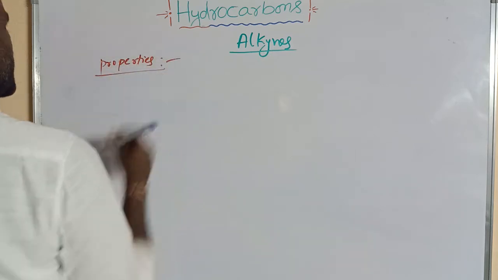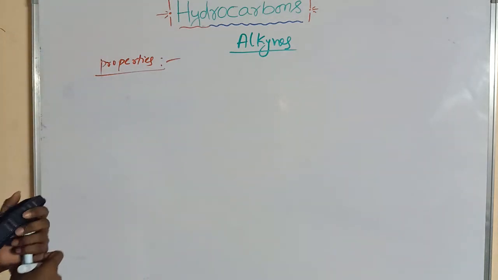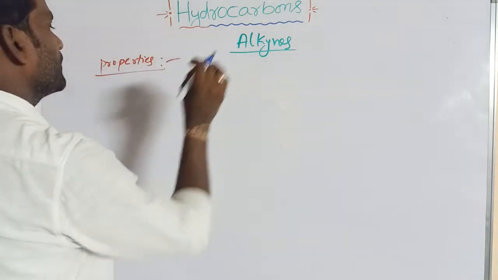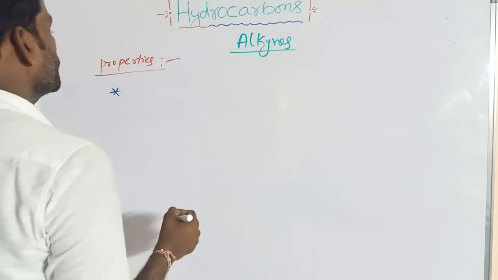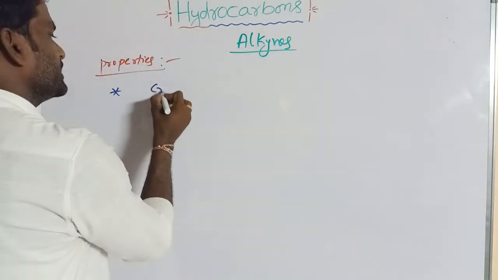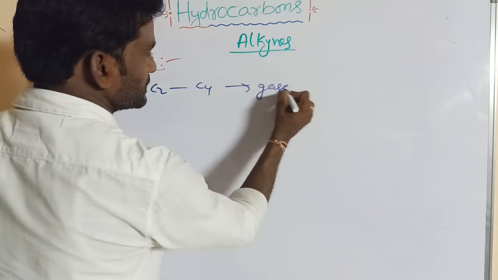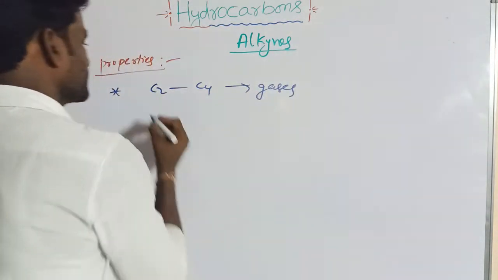Properties of alkynes. So alkynes are also colorless, odorless compounds. From C2 to C4, these are gases, like acetylene to butyne.